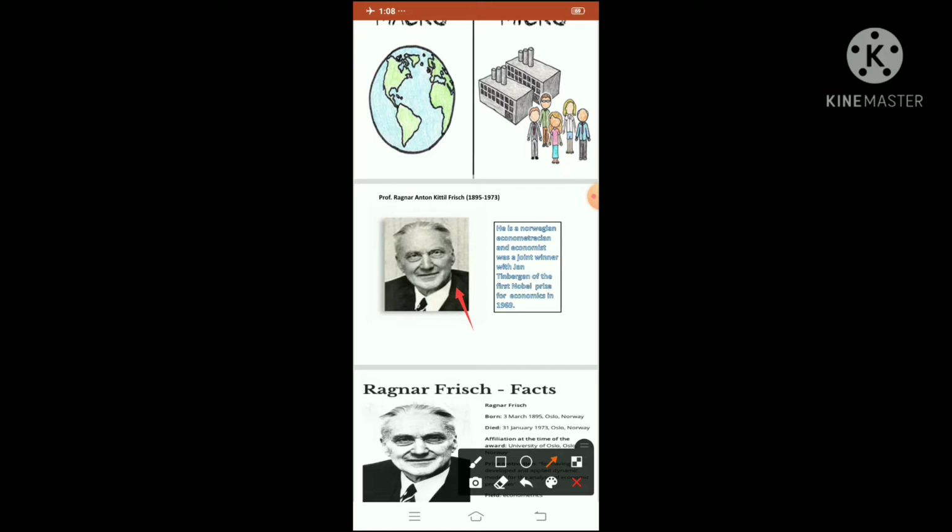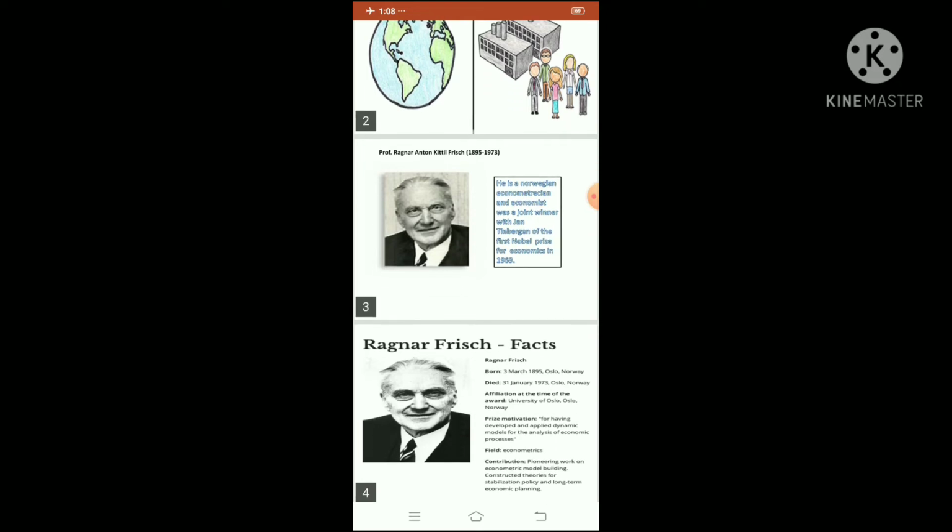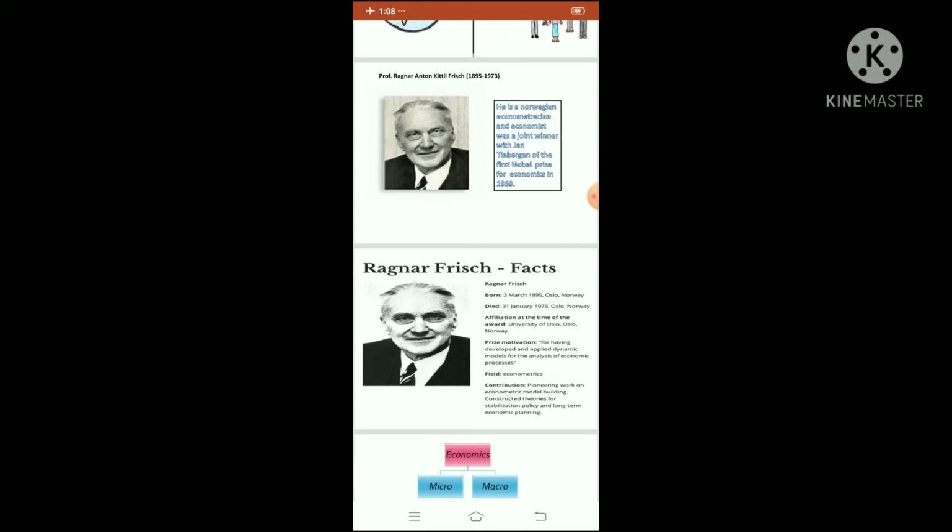He lived from 1895 to 1973. He was born on 3rd March 1895 in Oslo, Norway, and died on 31st January 1973, also in Oslo, Norway.